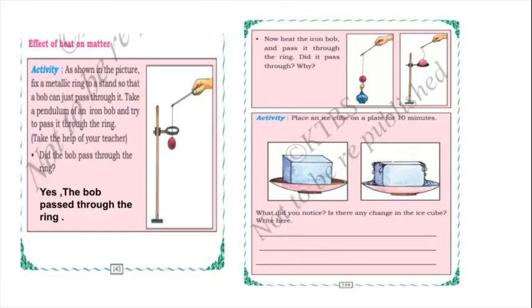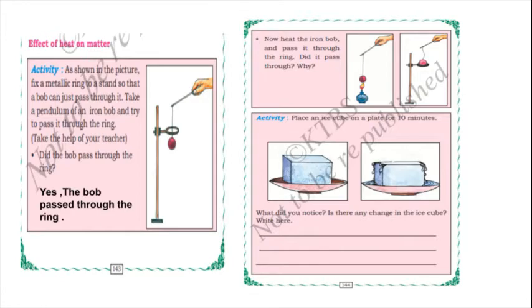In the next page, page number 144, now heat the iron bob and pass it through the ring. In the first activity, as shown in the picture, with the help of the stand we were passing the iron bob through the metallic ring. It passed through the ring.